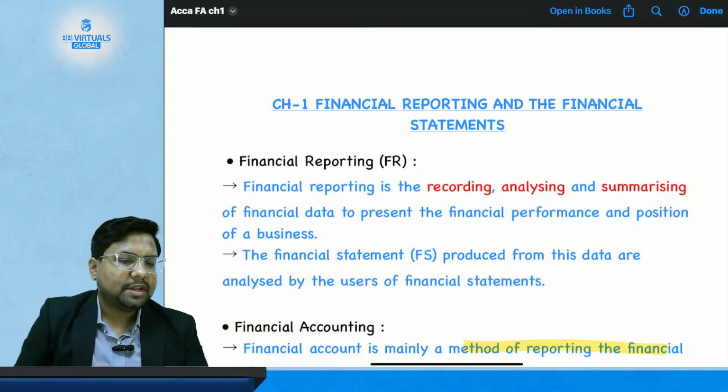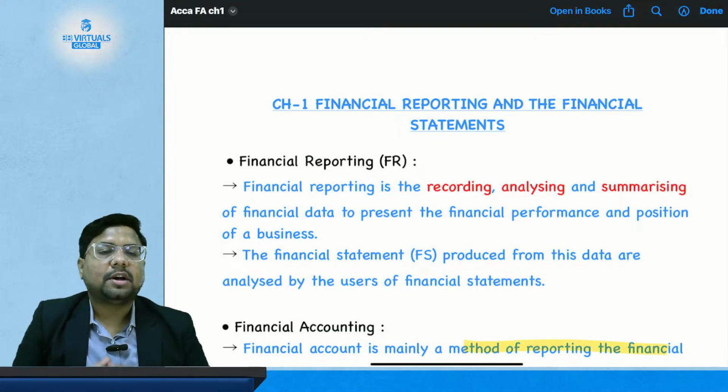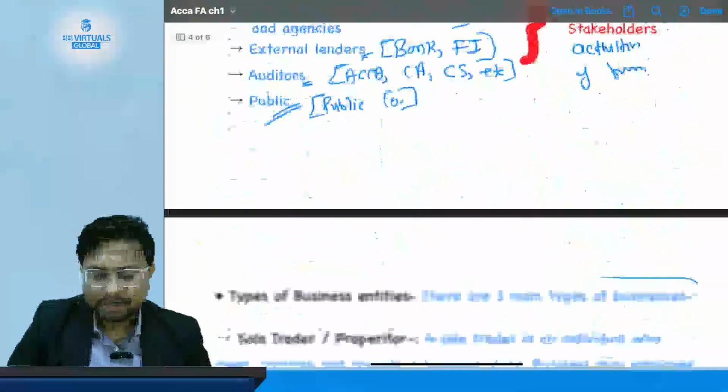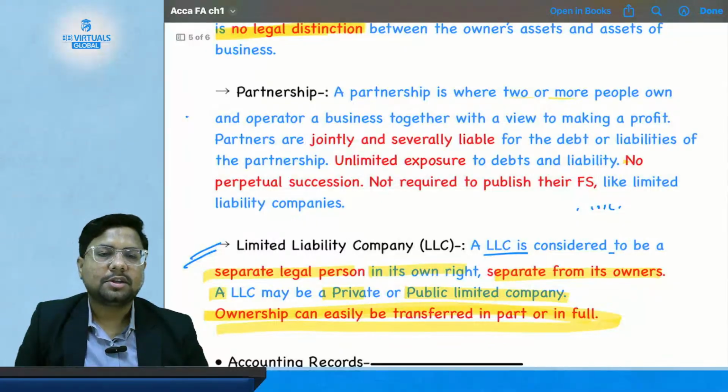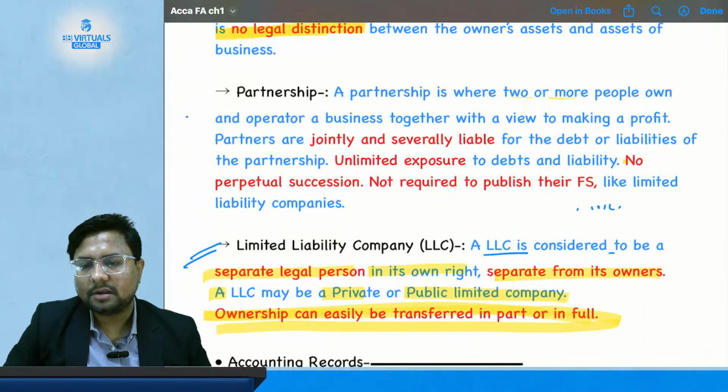Okay, so let's take a 5 minutes break and then we'll start reading and understanding the remaining concepts of these topics, and we'll finish this chapter. So let's have a 5 minutes break, and we will meet again.